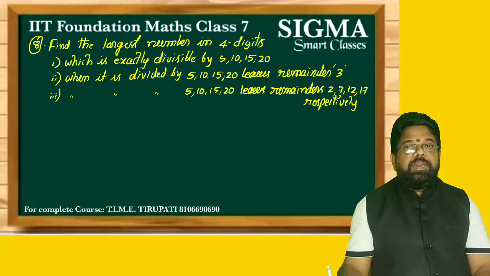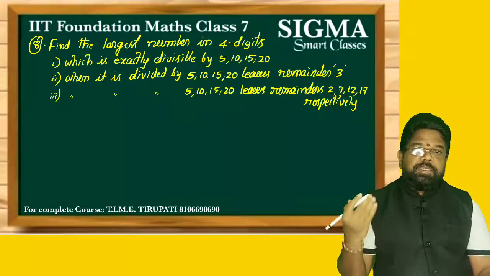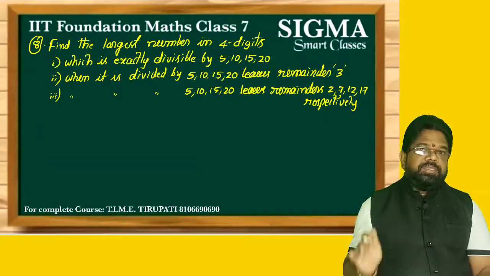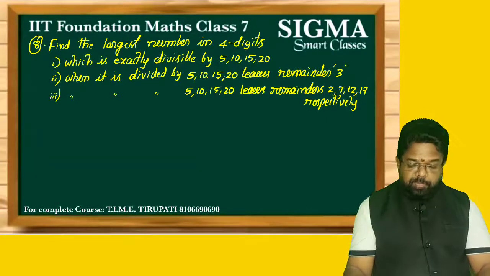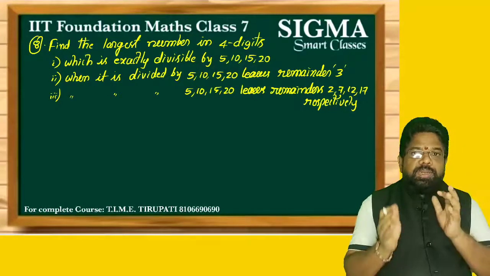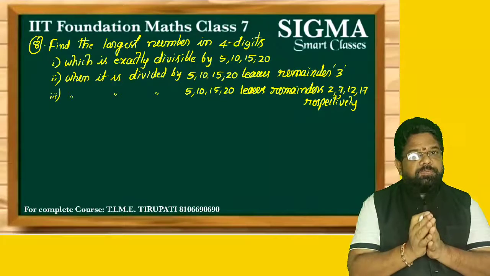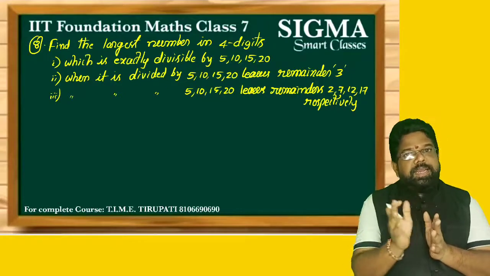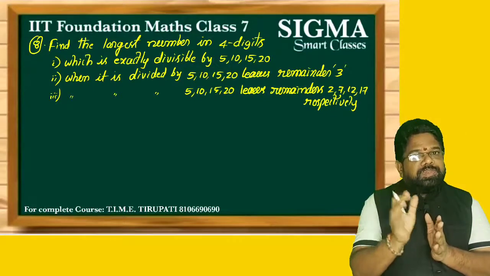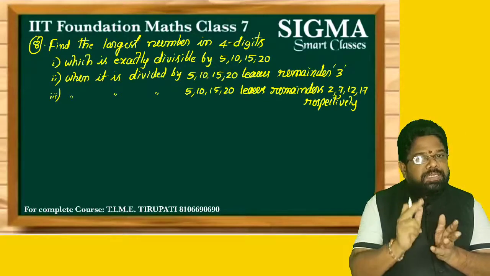The question may be largest number in 4 digits, largest number in 3 digits, largest number in 5 digits, any one is given. The same strategy we follow. Now see here what we do. We require the largest number in 4 digits here. What is the largest number in 1 digit? 9. After 9, 10 it is, so 2 digits starts. So the largest number in 1 digit is 9.